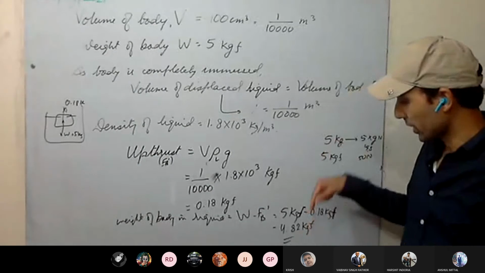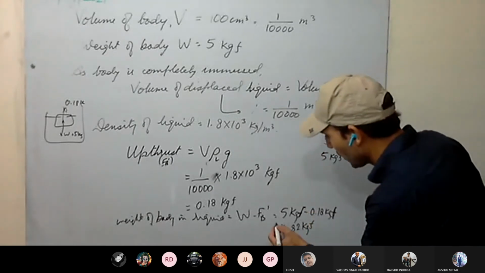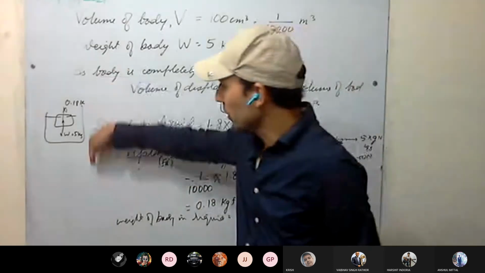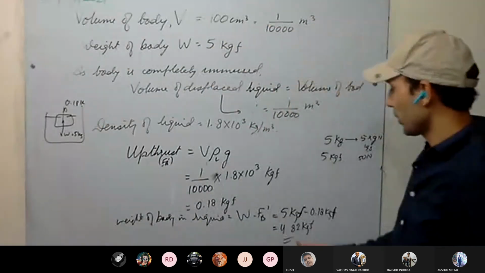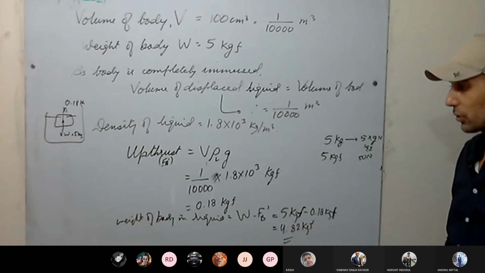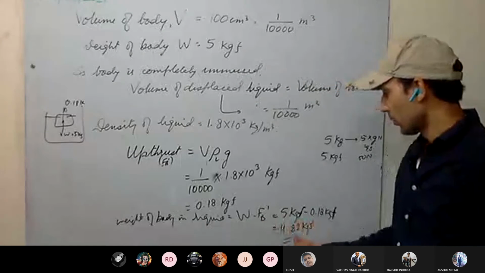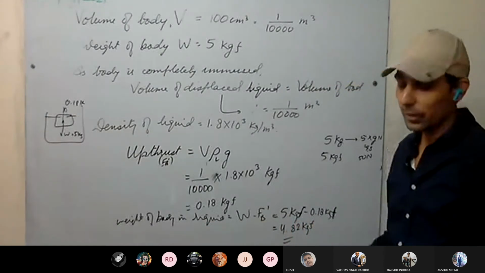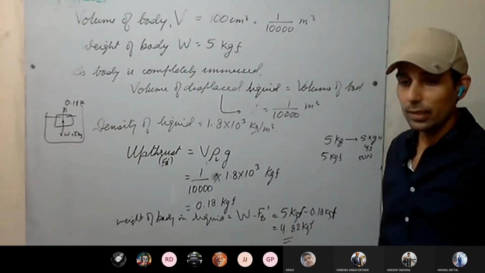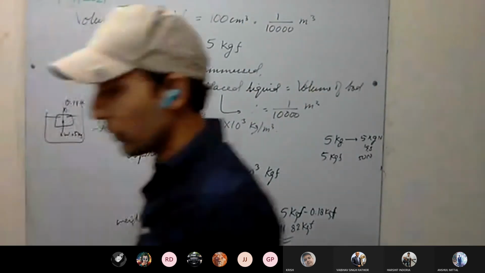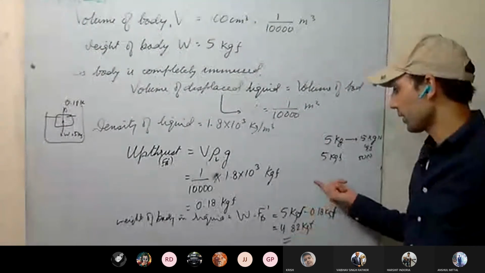This is the downward force acting on it, 4.82 kgf, the net force in the downward direction. So the body is going to sink. Understood? Weight of the body in liquid, W minus FB dash, is 4.82 kgf. This is the apparent weight. Is this clear to all? So with this we stop. The second numerical you try at home, we'll do it in class.